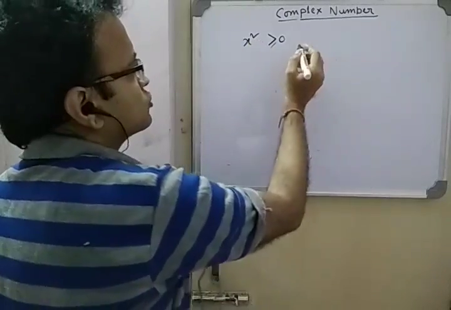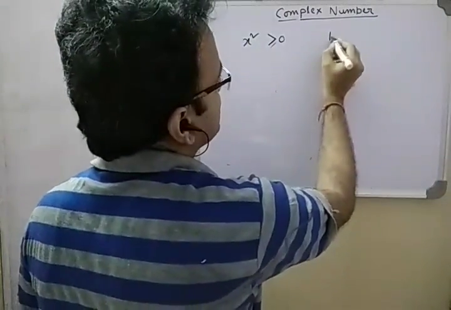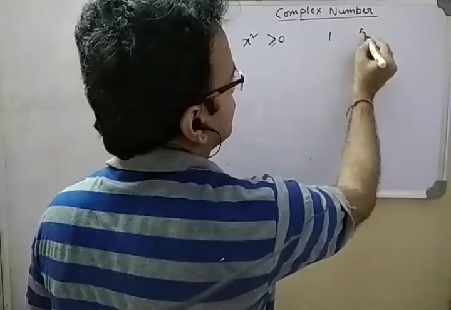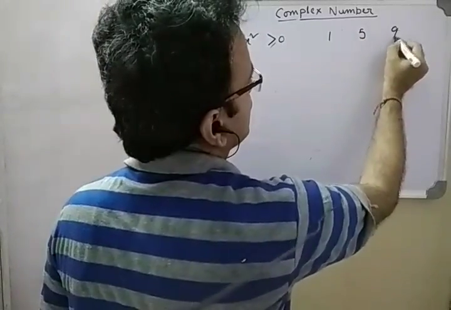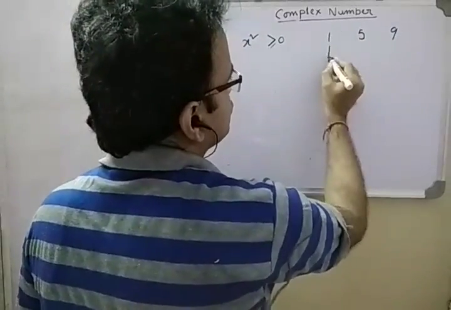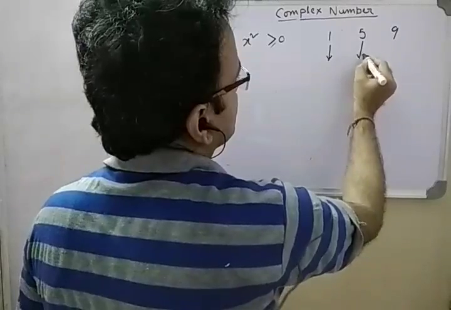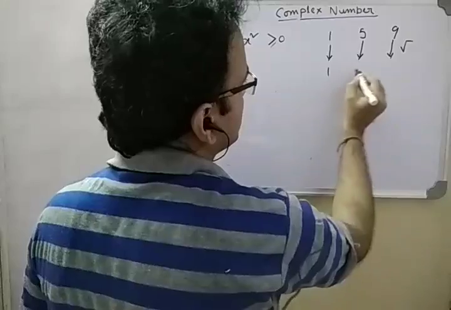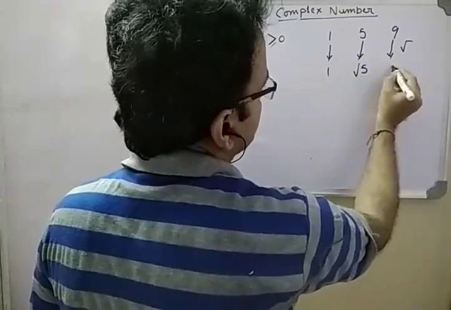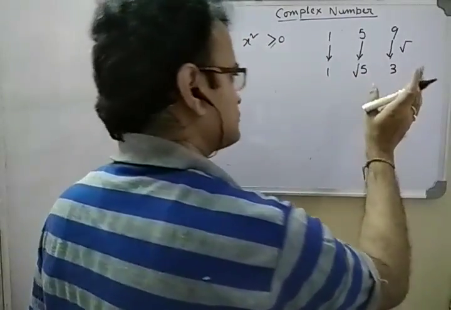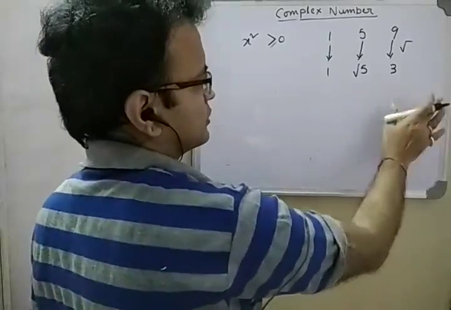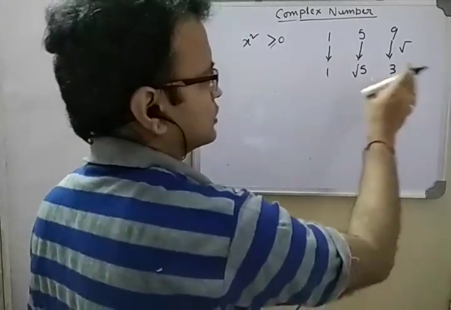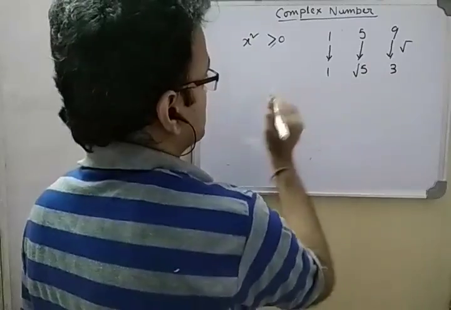Suppose you have a real number like 1, 5, 9. If you take a root of this, you will get some result. Whether it's a rational number or an irrational number doesn't matter, but you can take a root of that.